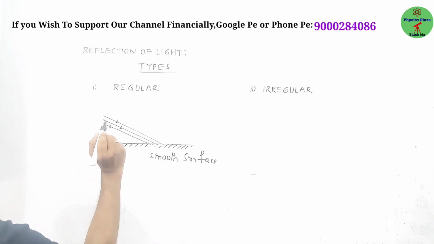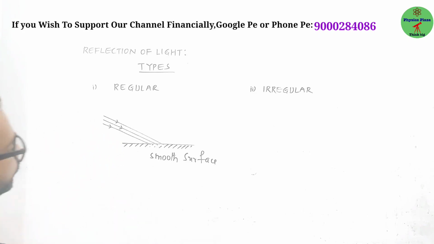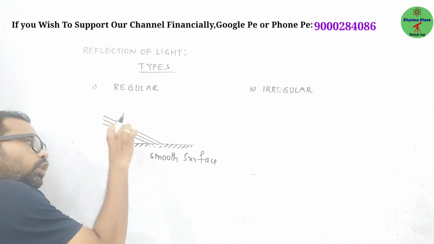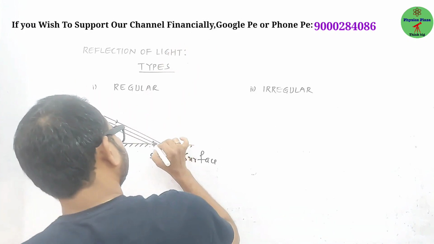Okay? Let me see, what's the time now? The incident beam of light has some fixed direction. Once they fall on the mirror, they will get reflected, right? Yes.